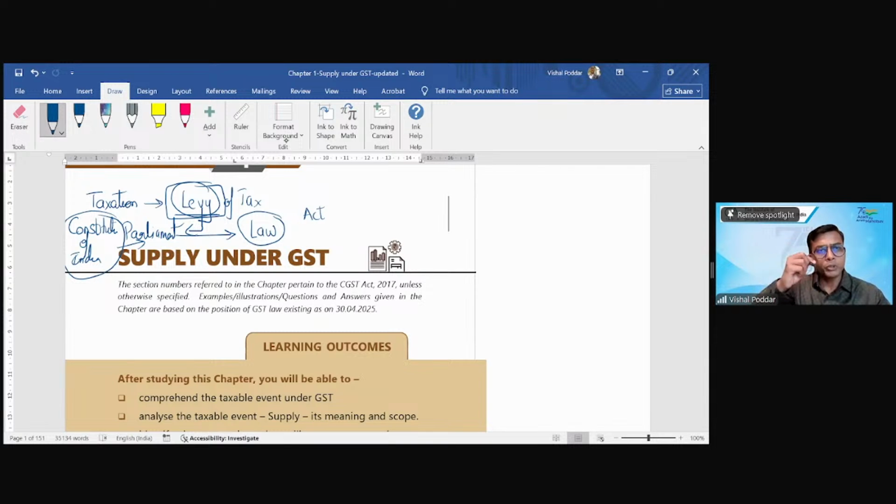So the constitution empowers the parliament to pass a law. Now, we all know that India has a federal structure of government where we have parliament both at the state level and the center level. So we have parliaments both at state level, which we call the state legislature, and at center we call it the parliament. I'll be commonly calling it parliament without getting into the difference. So at state also and at center also you have the parliament.